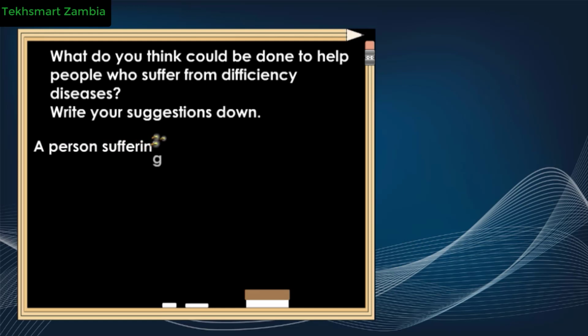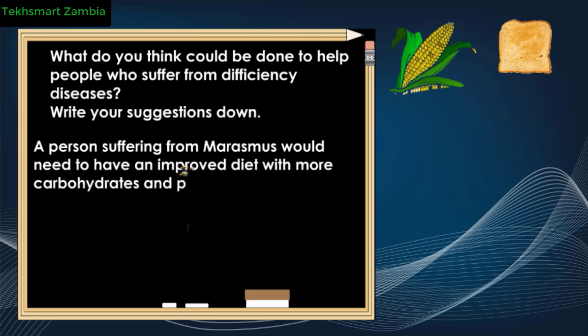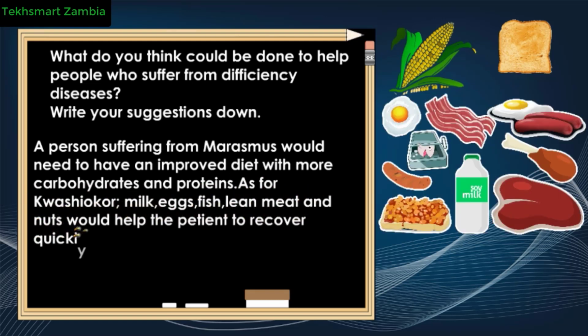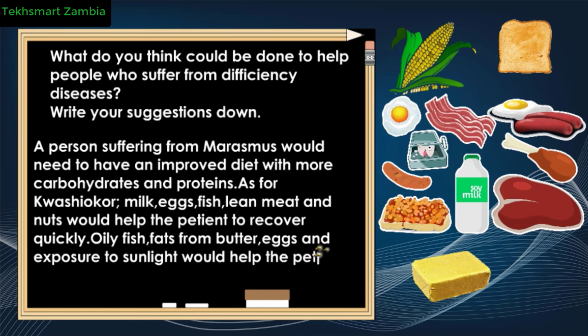A person suffering from marasmus would need to have an improved diet with more carbohydrates and proteins. As for kwashiorkor, milk, eggs, fish, lean meat, and nuts would help the patient to recover quickly. Oily fish, fats from butter, eggs, and exposure to sunlight would help the patient suffering from rickets to recover.